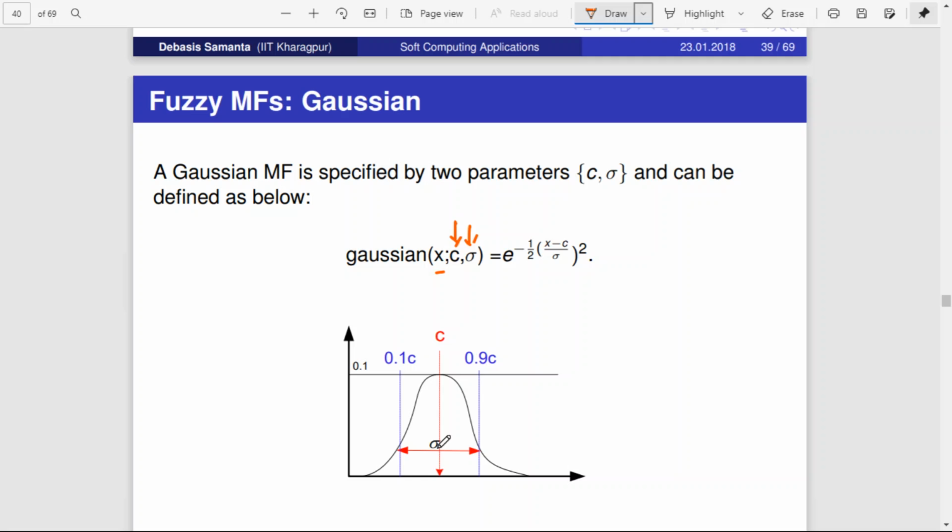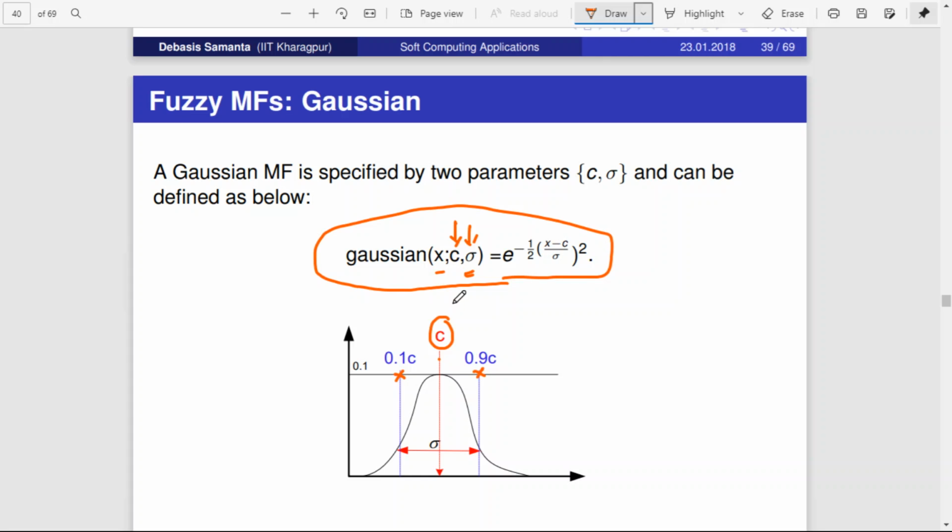sigma, how we get it: with this c you multiply 0.1, then you will get one value. Similarly, with c you multiply 0.9, then you will get another value. The distance between these 2 points is nothing but sigma. And this is given by this equation. The Gaussian membership function is given by this. This is one of the most famous membership functions. It is something like a formula you have to remember: e to the power minus 1 by 2 times x minus c divided by sigma, the whole square.